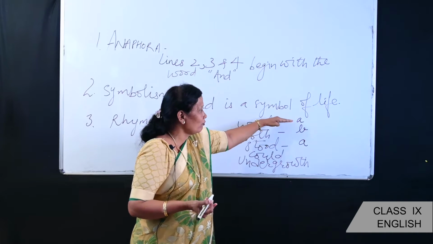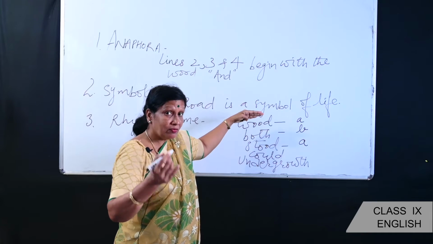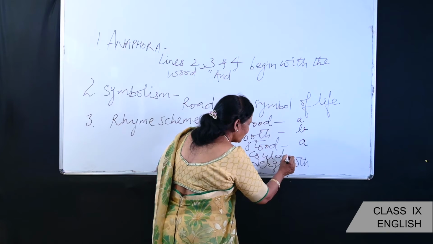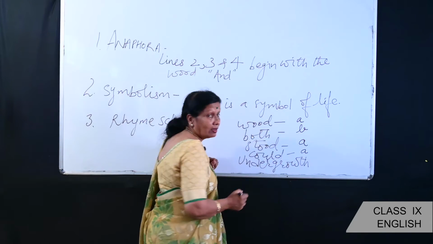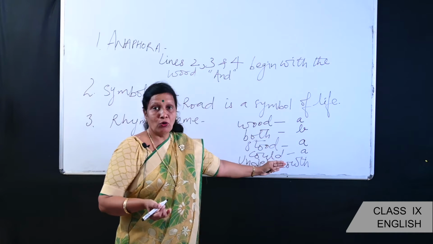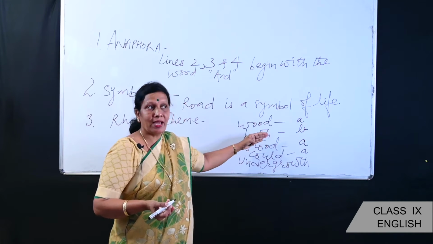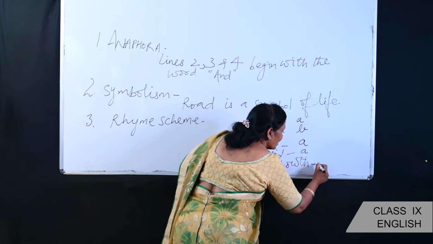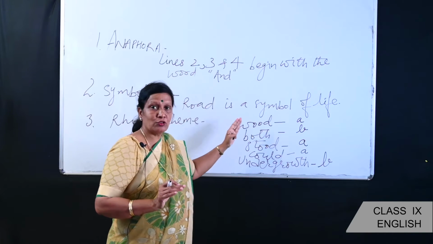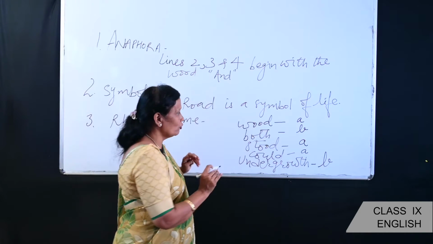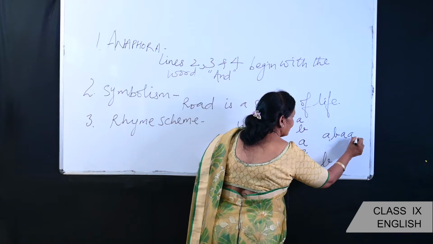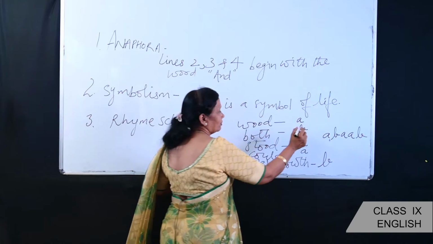So all the words which sound the same, we will be using the same letter A. And undergrowth: both, growth, these two words rhyme with each other, so here we will write B. So now for the first four lines, the rhyme scheme would be A, B, A, B. Right?